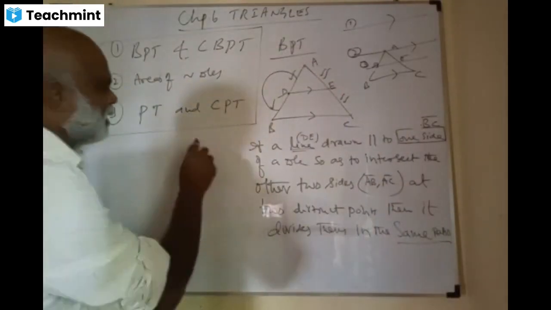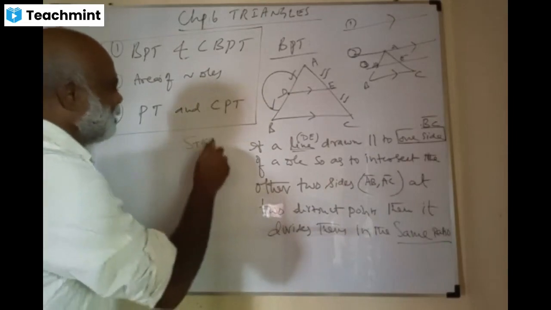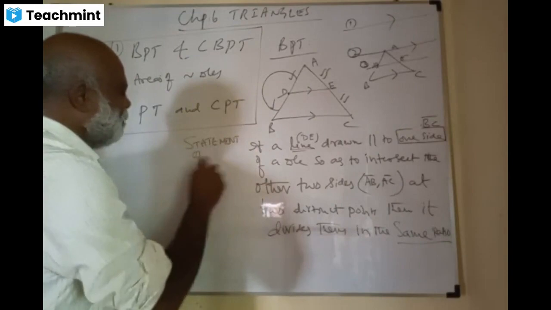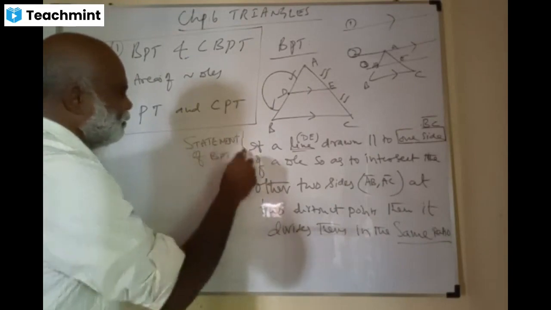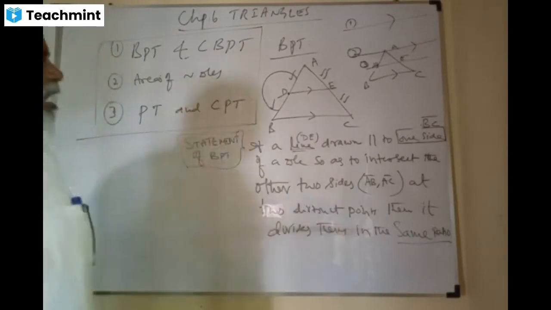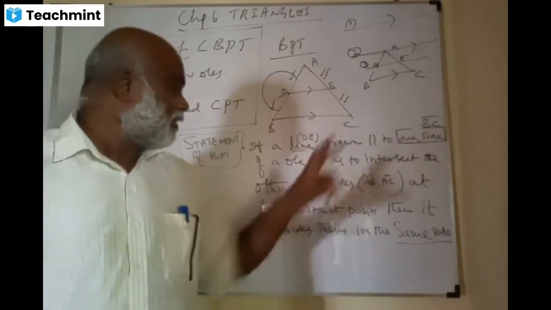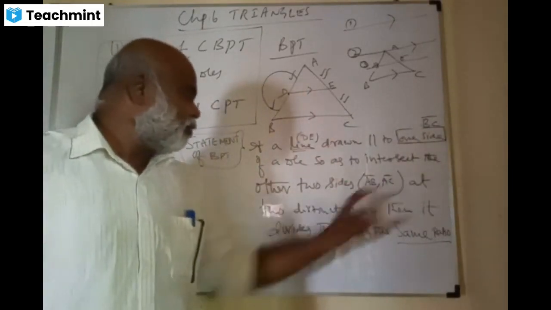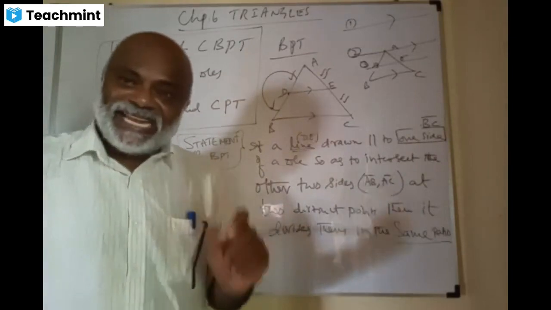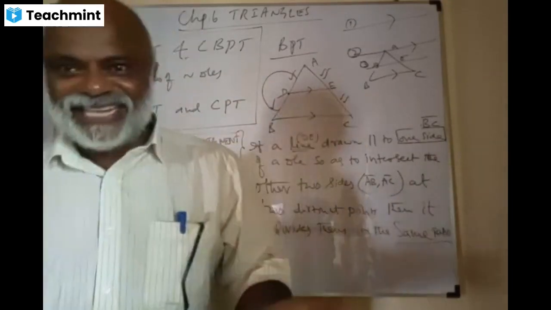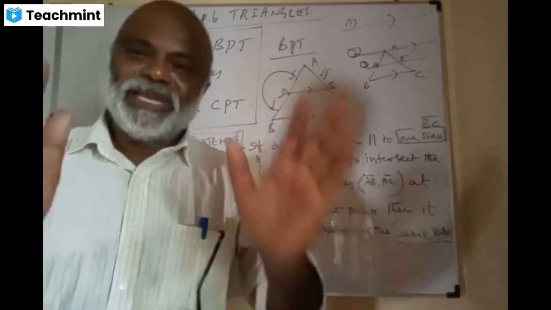This is the English version. Statement, mark. This is called the statement of BPT, my dear. If a line drawn parallel to one side of a triangle so as to intersect the other two sides at two distinct points, then that line divides the other two sides in the same ratio.